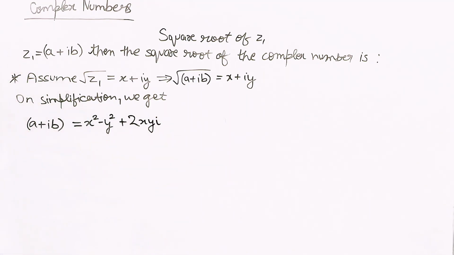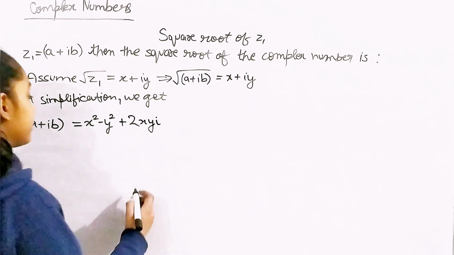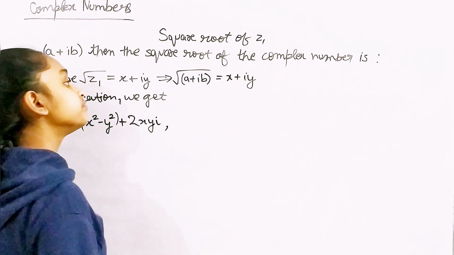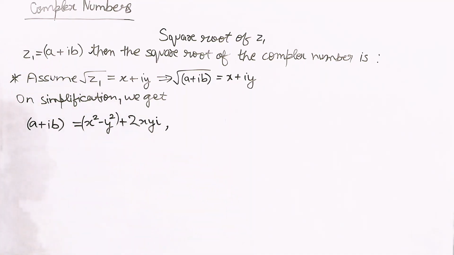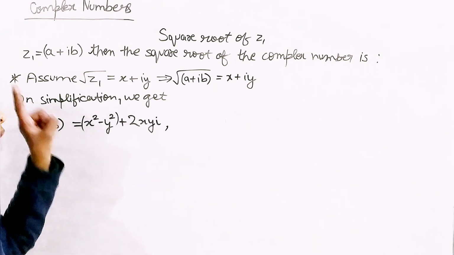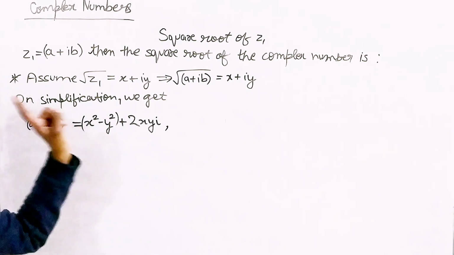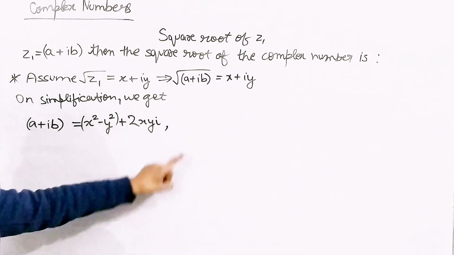You might be wondering, how did I write all these things? You can put it in brackets too. So what I did was I squared both the sides, and then I simplified them. So this is how I got it.